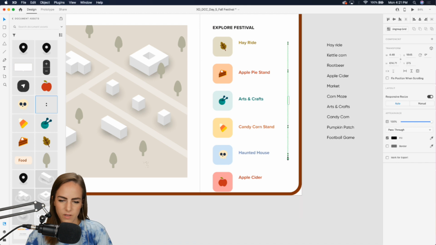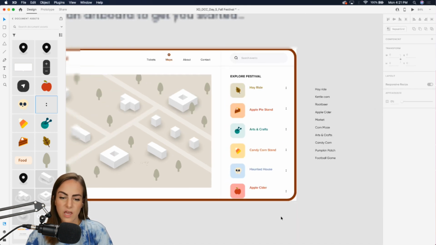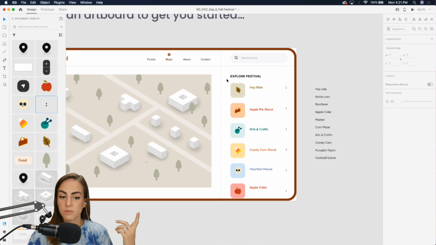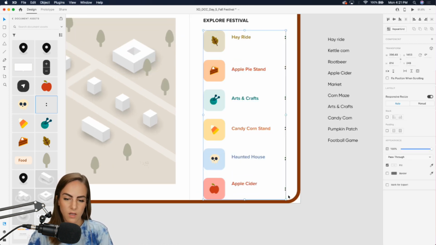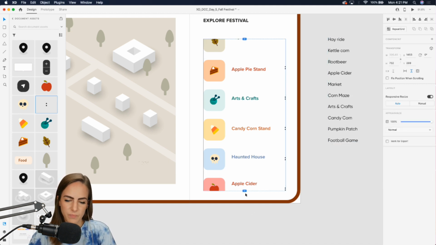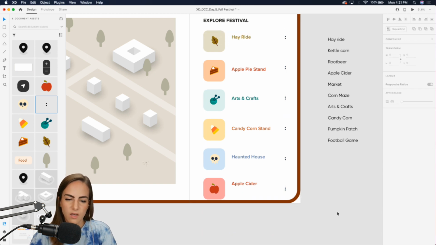Bring that up a bit. That's perfect. And same with these. If you want this to be a scroll group as well, I mean, you could group all of these. Command G to group, and then you just do this vertical scroll right here. And you could keep bringing this down as much as you want.